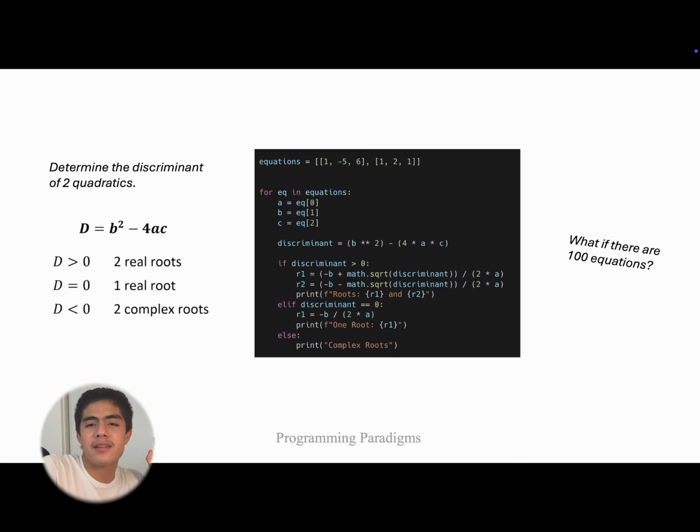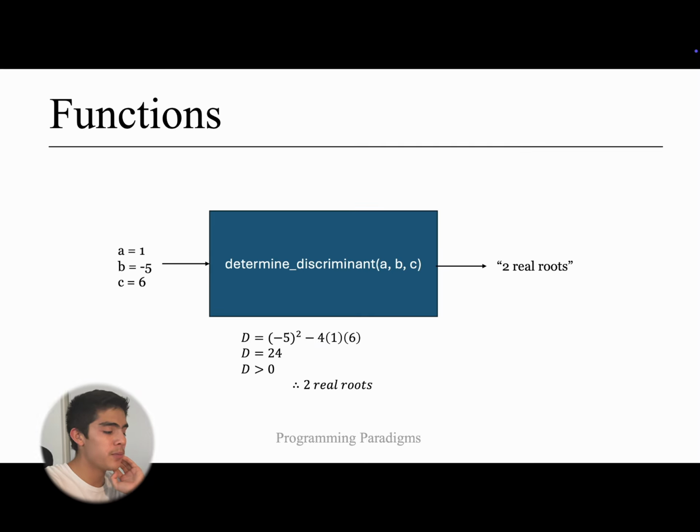And maybe it's not that clear to somebody just reading my code, because they have to see all of this complexity first. They're like, where can I look first? What is this really trying to say? Overall, we just care about the functionality: this is going to determine a discriminant. So how can I clearly and easily see that? This can look very complex as I keep adding more equations.